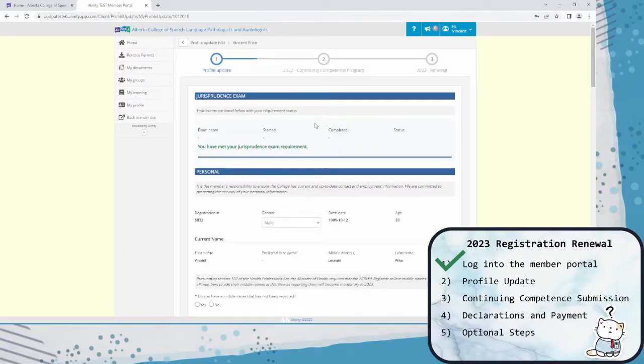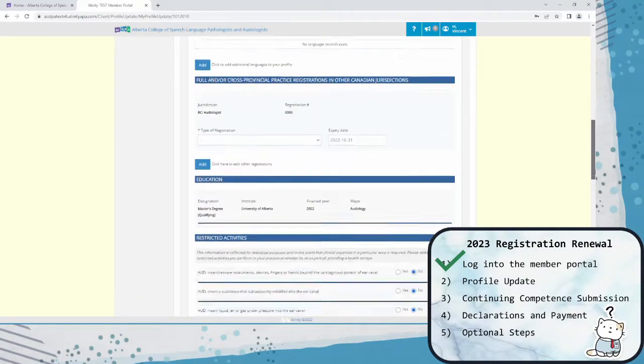Now, as always with these videos, this is an example account that I've made up in our test system. So although we do actually have a member 5832, this isn't that member's profile. While in the member portal, remember to navigate using the chevron in the upper left-hand corner. If you try to use the back button on your browser, it will exit you from whatever process you're currently in. Keep in mind that our system can be slow at times.